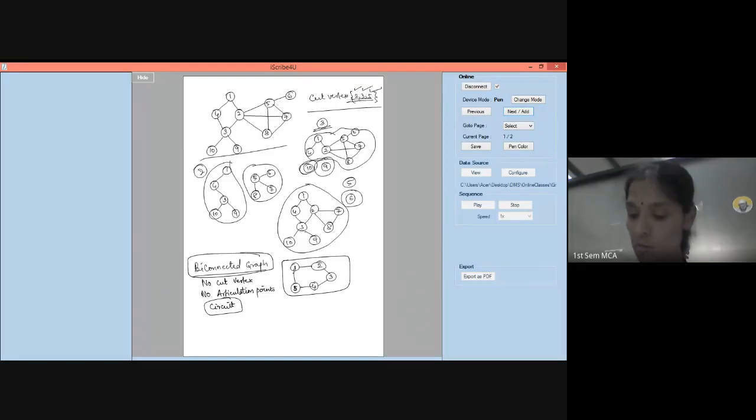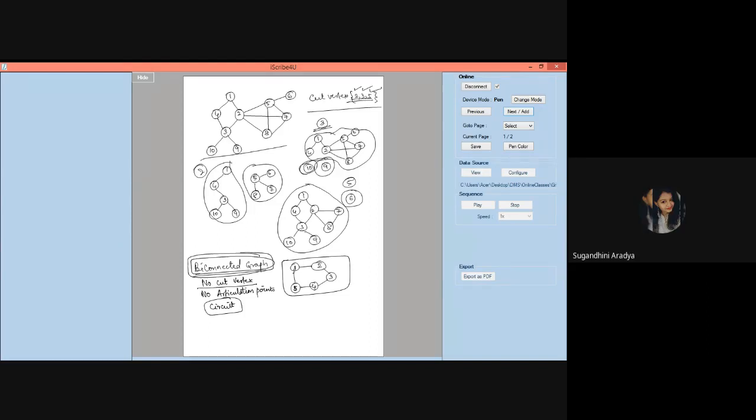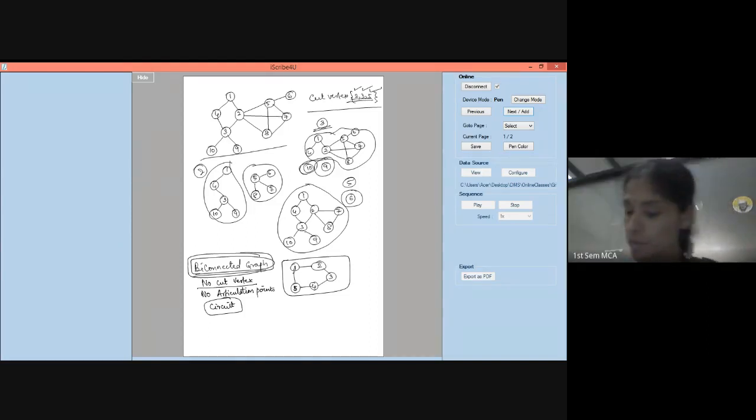In a circuit, always you will not have any cut vertex, then it is always called as a biconnected graph. Am I clear? Shall we proceed to the next concept? Is it clear to you all now? Yes, ma'am. Right, good.